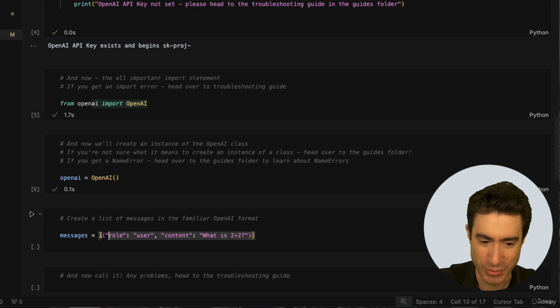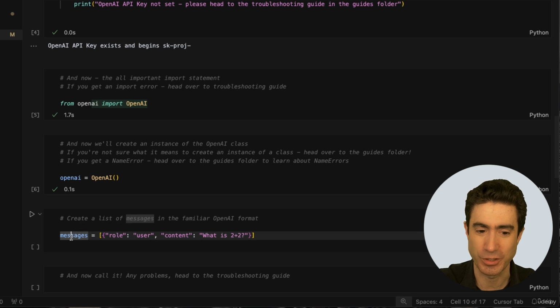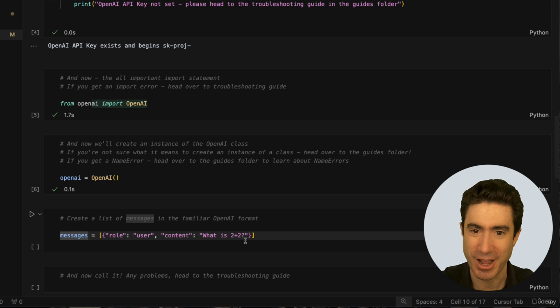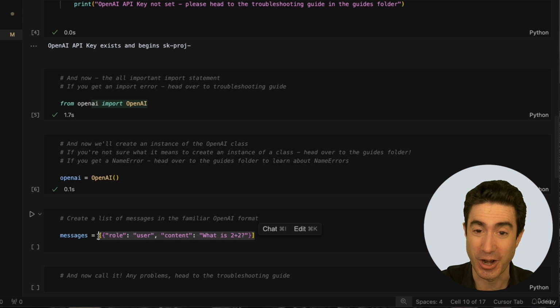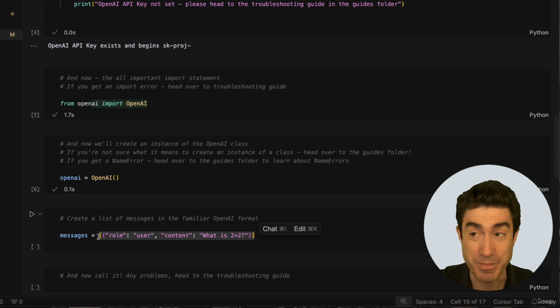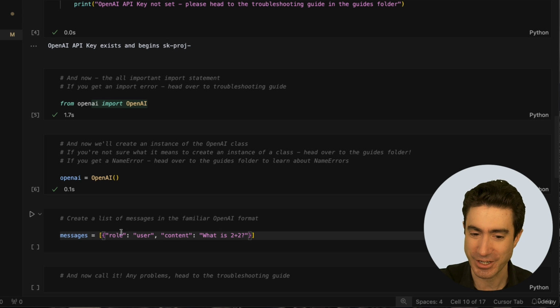What we're now going to do is create a list called messages. And this is a format that I hope most of you are very familiar with. On my LLM engineering course, we do this one to death. And if you're not, I'll try and put some extra stuff in the guides. I'm not going to explain too much of it right now, but conversations with large language models are often represented in this format that OpenAI invented and has become ubiquitous everywhere. Lists of dictionaries where each dictionary has a role and a content. In this case, we say the role is user, the content is this simple question, what is 2 + 2?